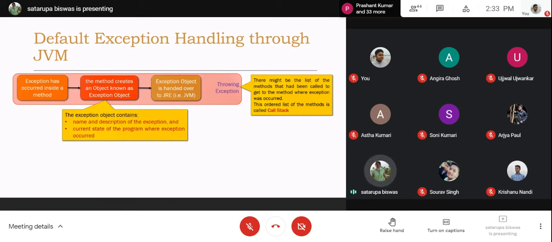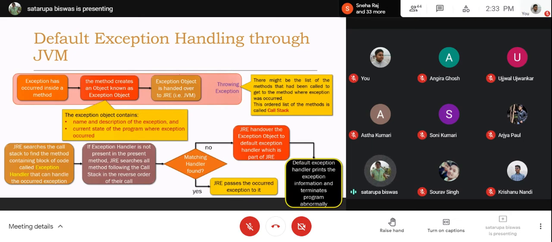There will be a call stack in which one method follows another. It is actually a function call stack, and it is always there. Through this stack, we can trace which method an exception occurred in. If it is an unhandled exception in some method, then obviously at the previous level we have to search for the handling operation. If it is still not there, we have to go to the one previous to that. In that way, finally we reach main. If it still cannot be handled, it finally goes to the JVM.